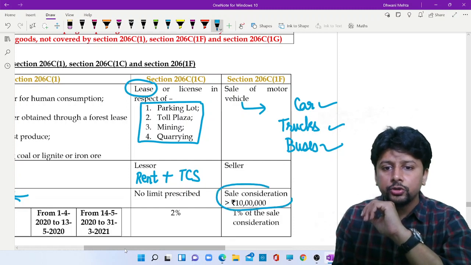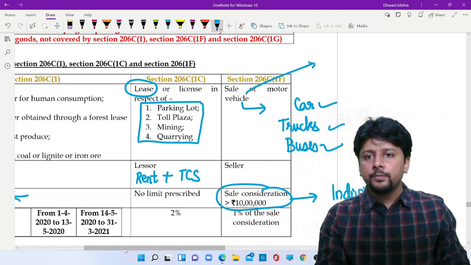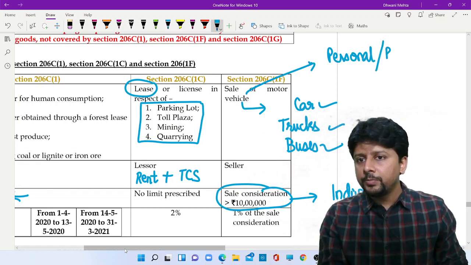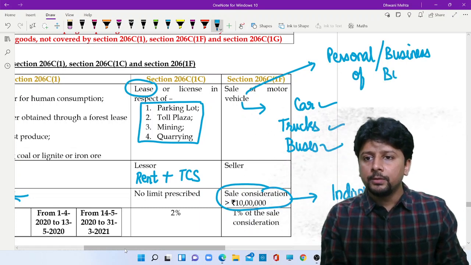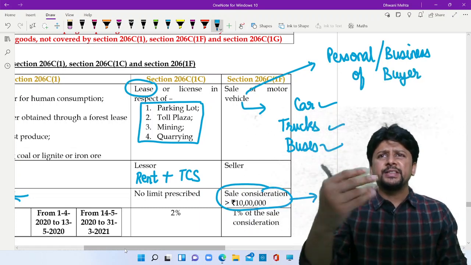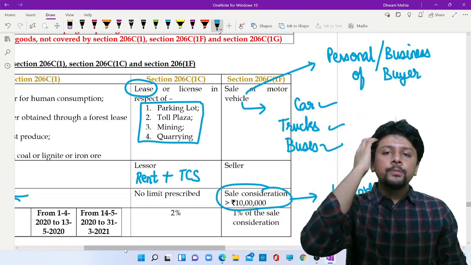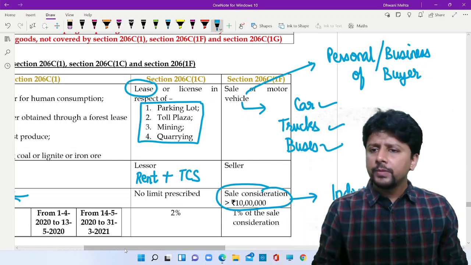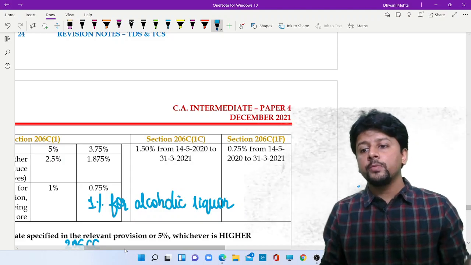Sale consideration should be greater than 10 lakhs. This has to be checked on an individual basis. And it does not matter that this car is for personal purpose or business purpose of the buyer. Why is the buyer buying it? Seller is not concerned. If the sale value exceeds 10 lakh rupees, he will take 1% of the entire sale value as TCS. COVID relief, yes, available, 0.75%. But the sale value should be above 10 lakhs.